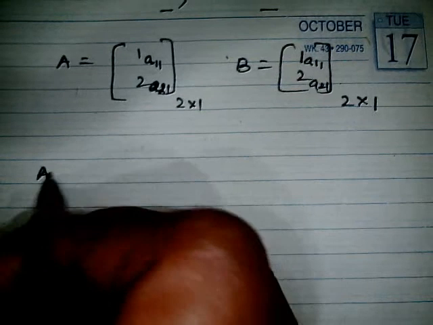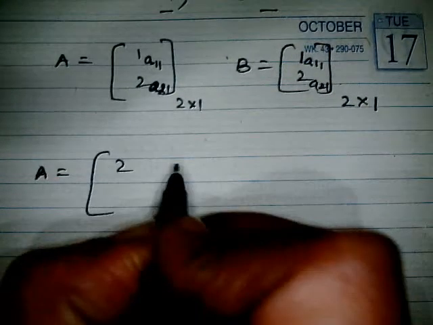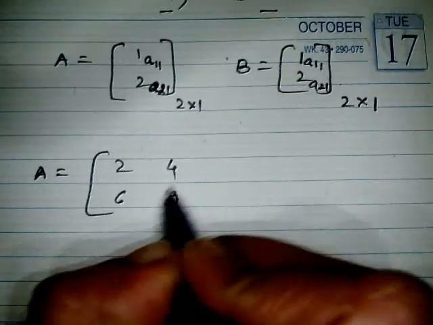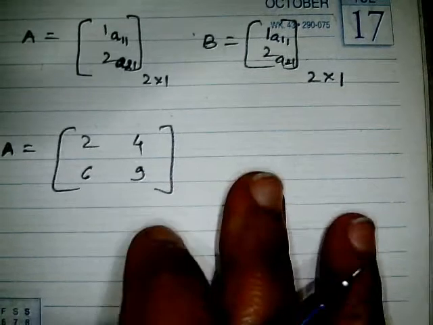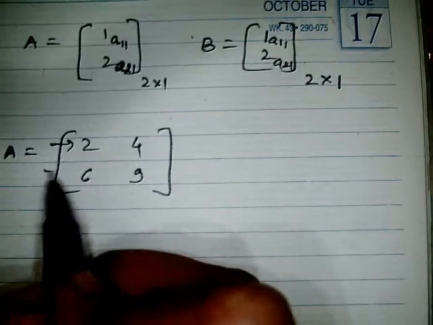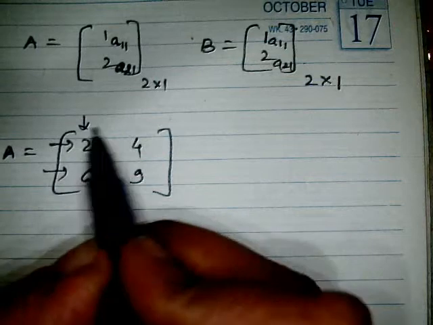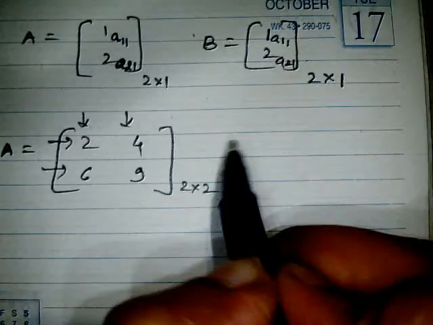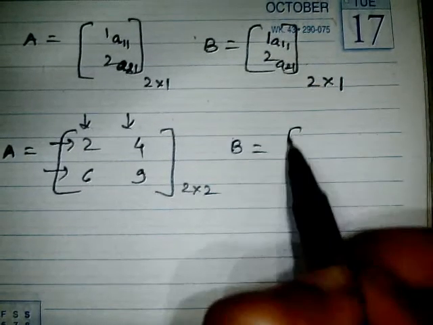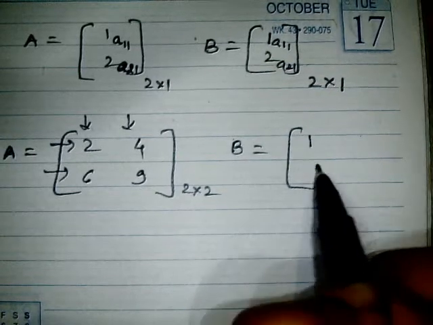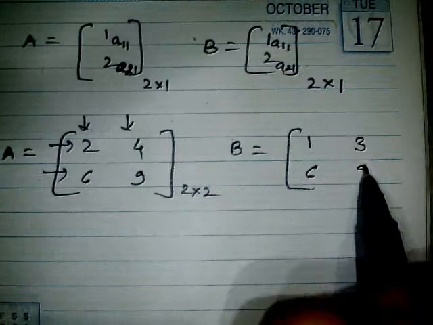Okay, and this matrix order is what? Two rows and 2 columns, so it's a 2 by 2 matrix. And what is the B matrix? B is going to be 1 6 3 and 9, so this is also a 2 by 2 matrix. This matrix order is the same, correct?